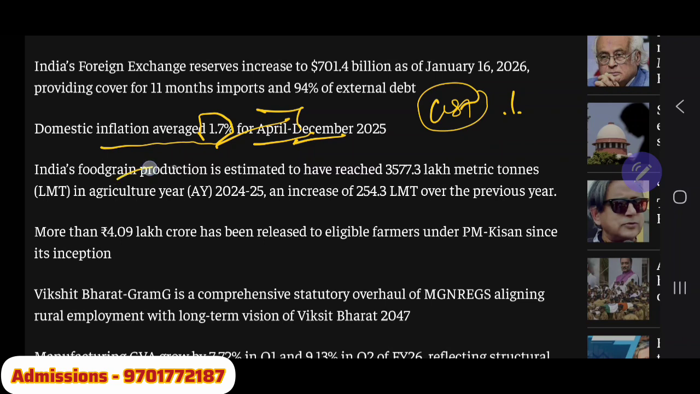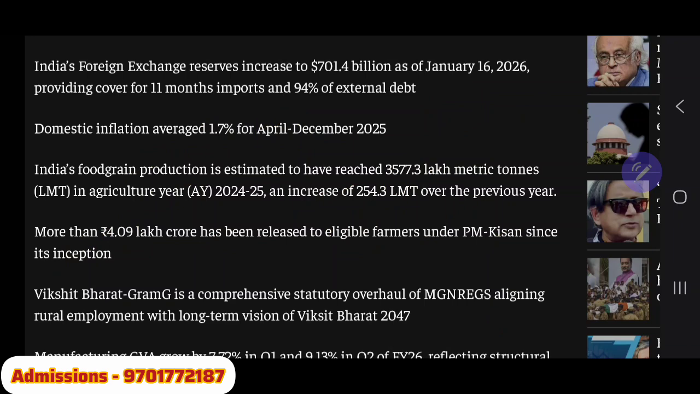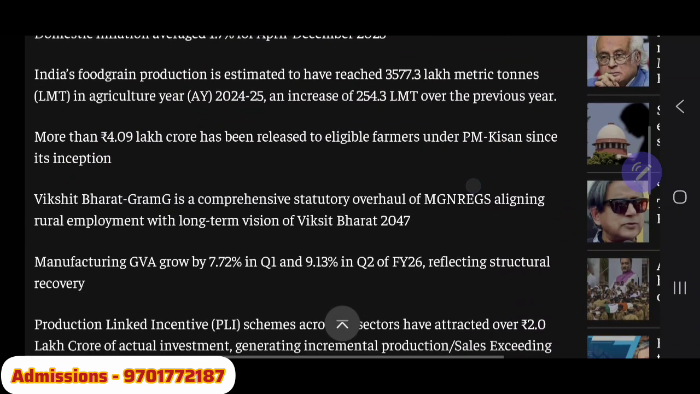India's food grain production is estimated to have reached 30,577 lakh metric tons in agriculture, an increase of 254 lakh metric tons of the previous year. More than 4 lakh crore has been released to eligible farmers under Pradhan Mantri Kisan. Okay, that is the Pradhan Mantri Kisan Samman Nidhi Yojana, a financial support scheme to the farmers, under which 4 lakh crore has been released.